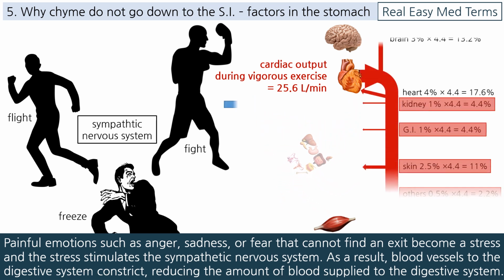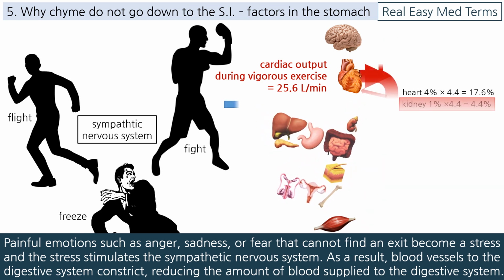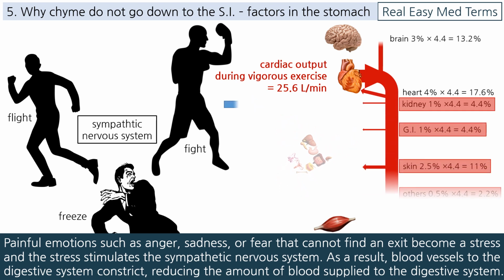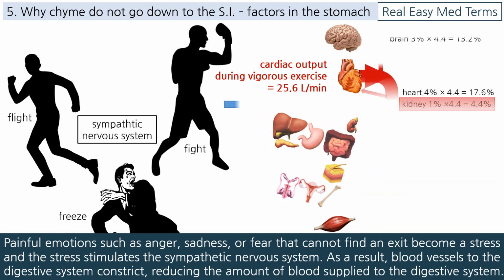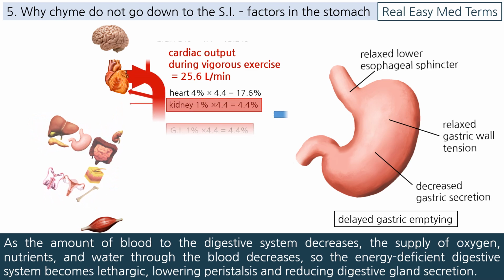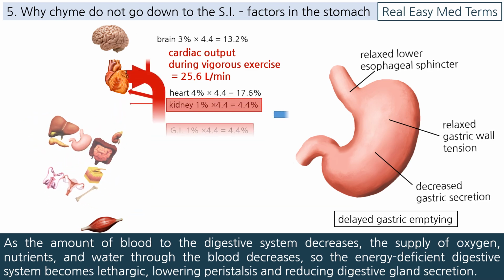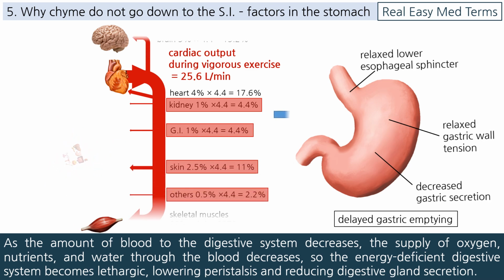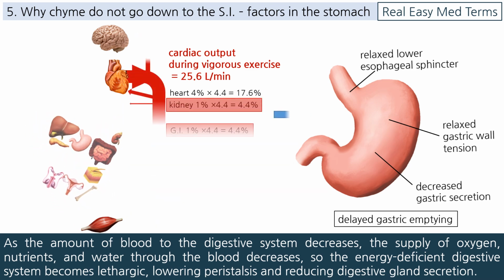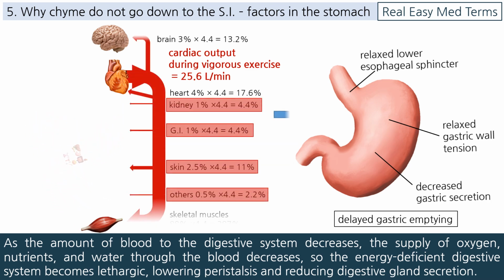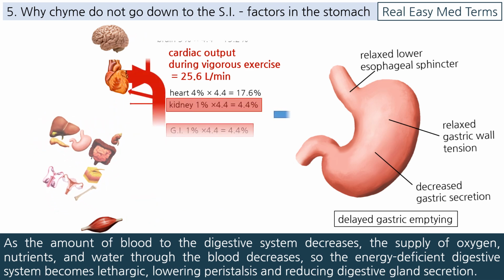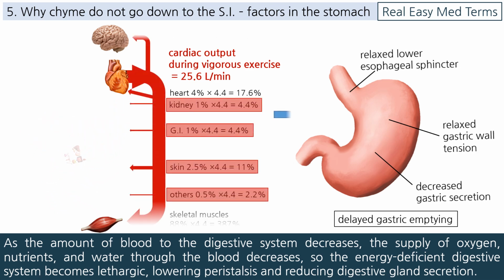As a result, blood vessels to the digestive system constrict, reducing the amount of blood supplied to the digestive system. As the amount of blood to the digestive system decreases, the supply of oxygen, nutrients, and water through the blood decreases, so the energy-deficient digestive system becomes lethargic, lowering peristalsis and reducing digestive gland secretion.